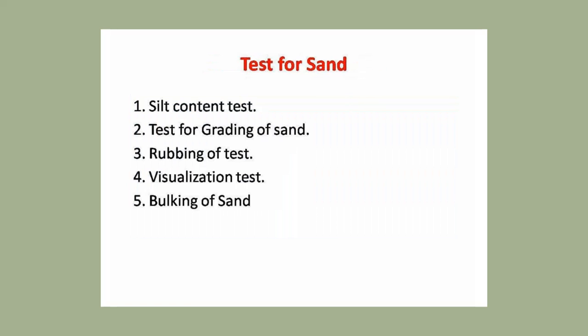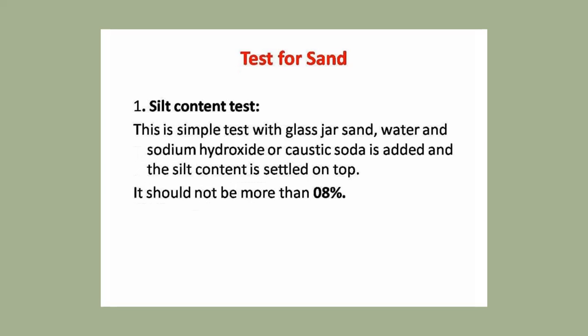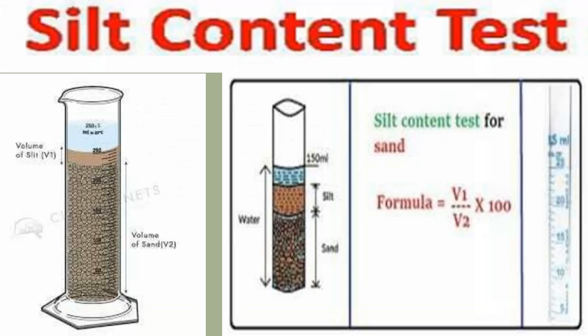Then as far as tests for sand, there are silt content, test of grading of sand, rubbing test, visualization test, and bulking of sand. Silt content is a simple test with a glass jar, sand, water and sodium hydroxide or caustic soda added, and the silt content settles on top. It should not be more than 8%.